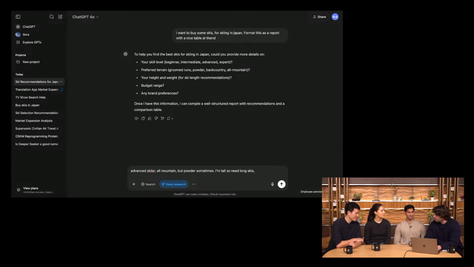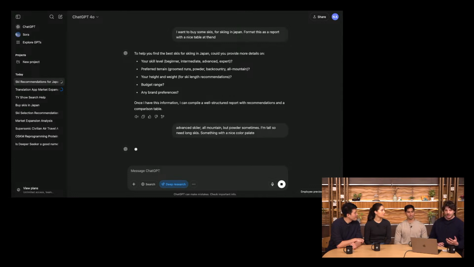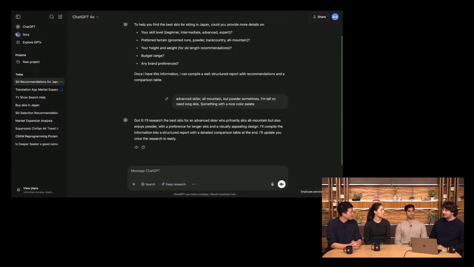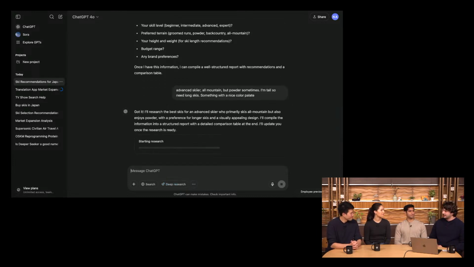And let's do something more fun, maybe, I guess it'd be really cool to have a nice color palette. So how about something with a nice color palette. And so I'll kick this off, and just like in Neel's example, deep research will go off and do a bunch of research on different websites on the internet, and hopefully come back with some good recommendations. So I'll hand it off to Isa to explain how this all works under the hood.